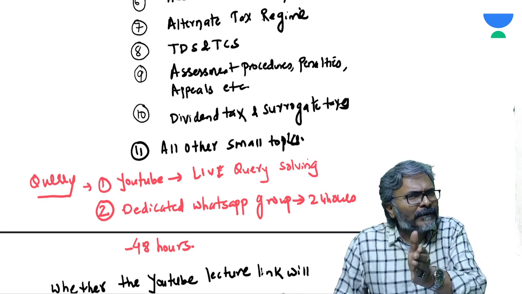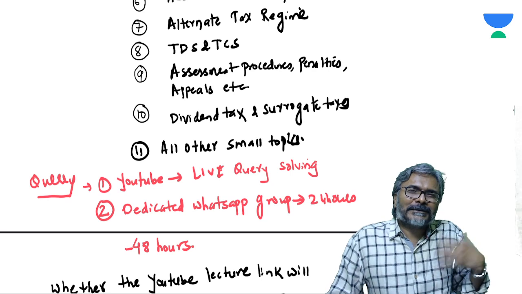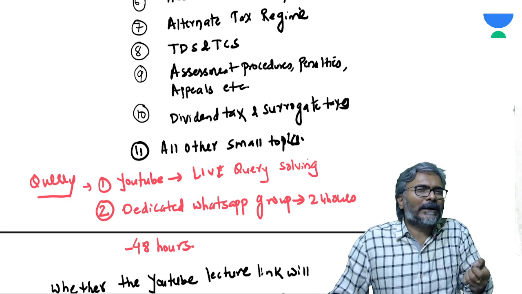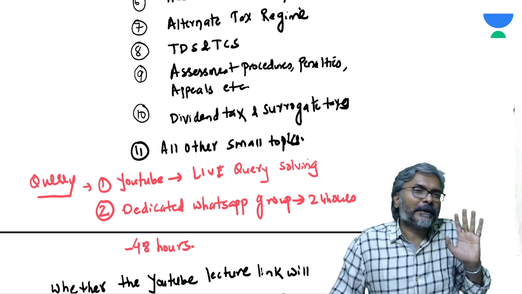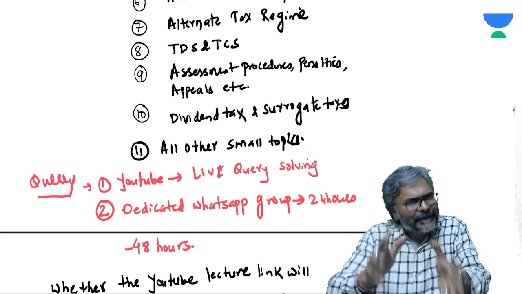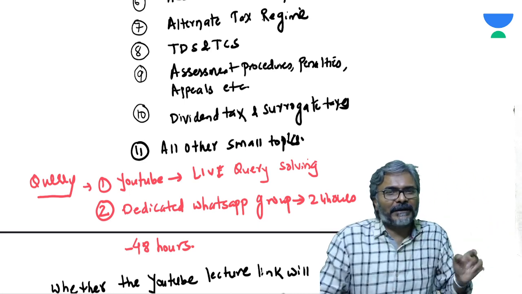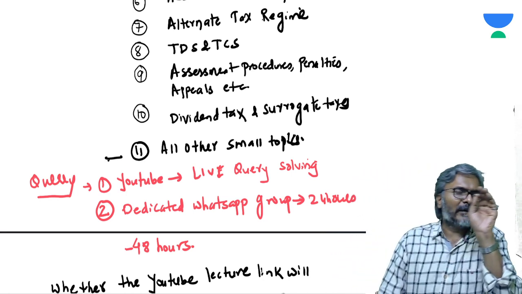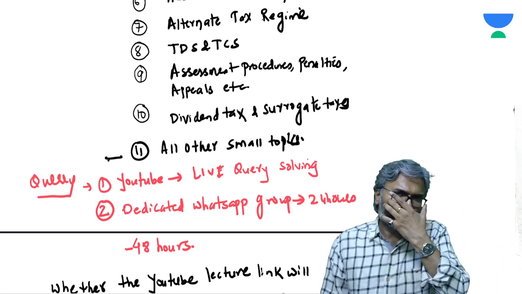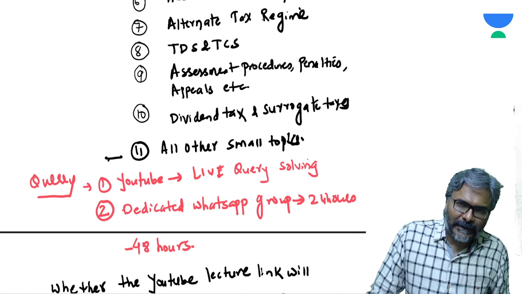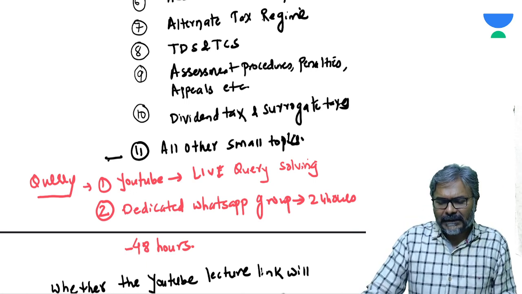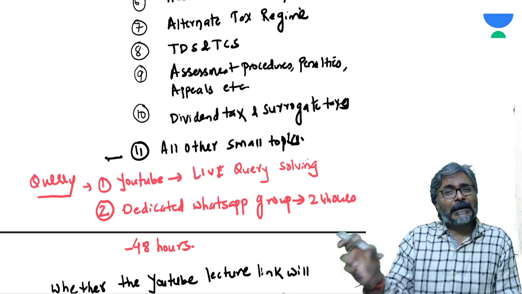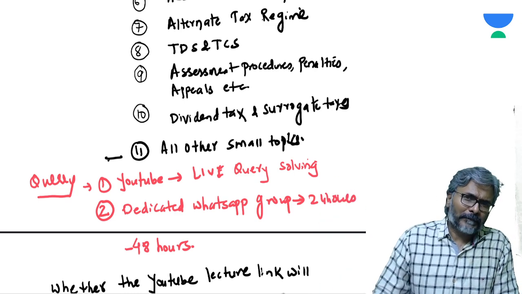I will try to deal with the small topics more on the practical part, because if you only do the theory, you will not be in a position to align with the practical. So what I will do, students, is focus on the practical part more in these small topics. I will directly do the practicals only. Through the practicals we will revise the theory. Is that point clear to all of you? That is how topic number 11 would be considered, so that we can balance the entire syllabus and cover it in the limited time.